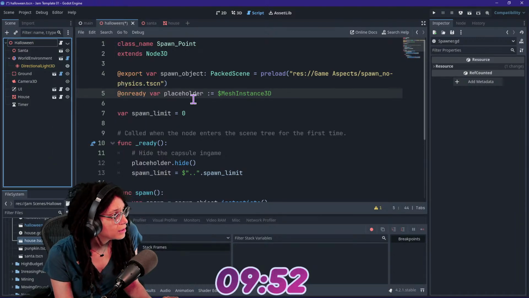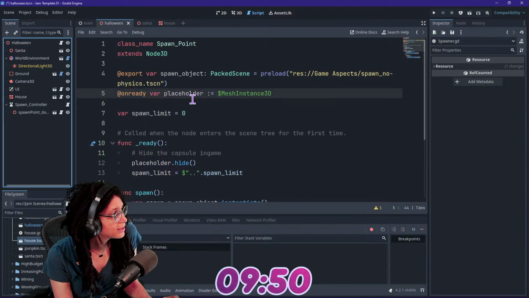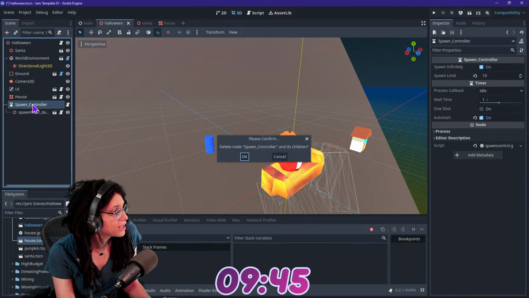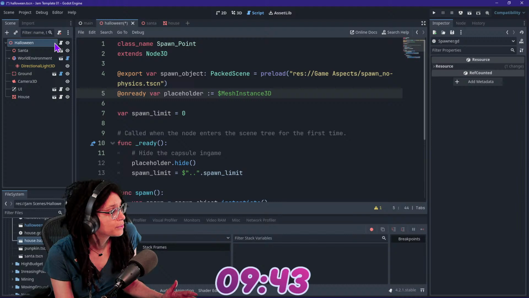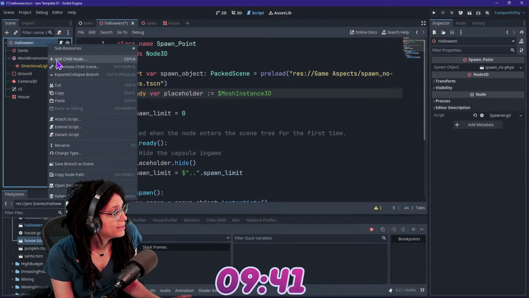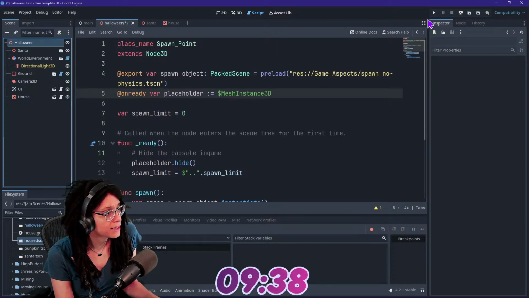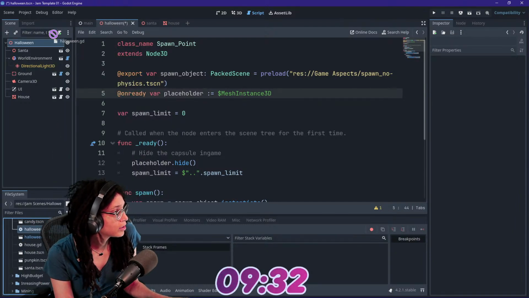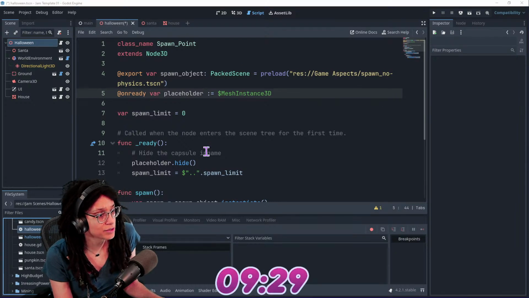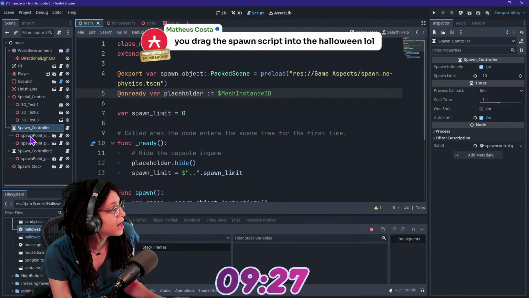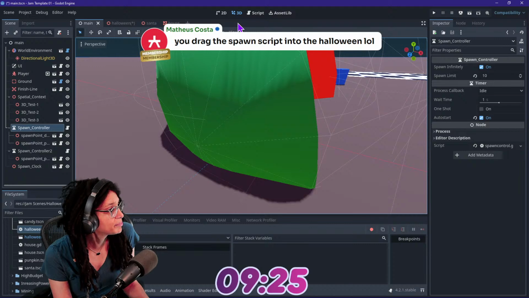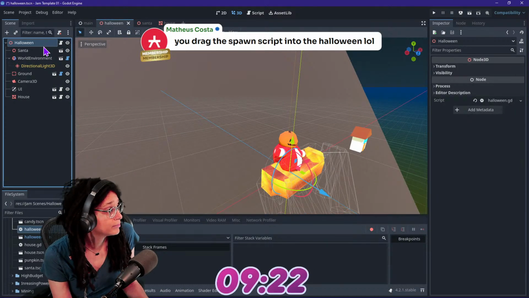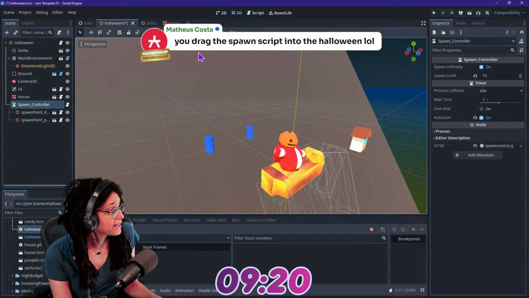No. Did it ever have something different? Can we just go to a time before spawn controllers existed in this project? That's why we were getting errors. I think that must have just been some very strange accident. Wait, but I had all my cursor stuff. Oh my god. This is not something I expected to go wrong. I don't even know when that happened. I dragged the spawn script into... Oh, I did! You're right! Maybe we can go back to the regular spawner then. Well, I missed that one. Now I see that that happened.